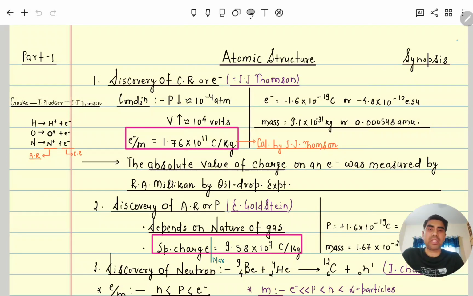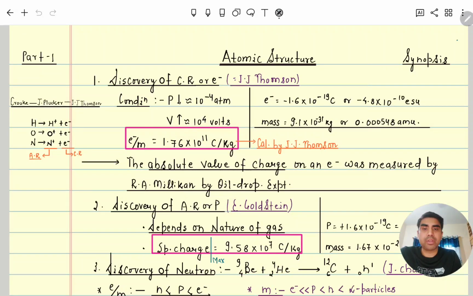So with this discovery of the electron, or cathode rays, you can see it has charge minus 1.6 into 10 to the power minus 19 coulomb, or minus 4.8 into 10 to the power minus 10 ESU, electrostatic unit in CGS. Its mass is 9.1 into 10 to the power minus 31 kg, which is almost negligible, because it is divided by 10 to the power 31, so the mass is almost 0. In atomic mass units, it is 0.000548 AMU for one electron.